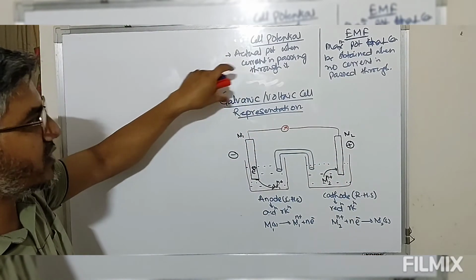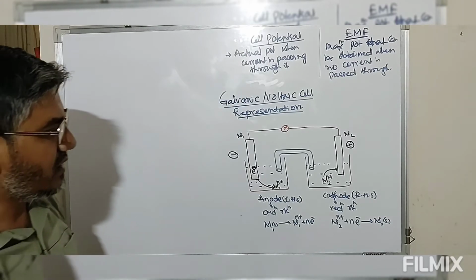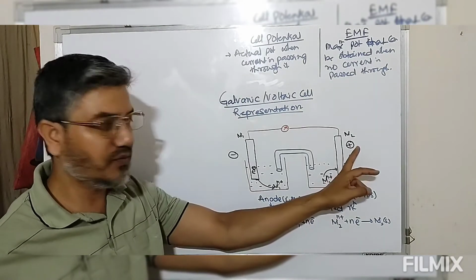So in a galvanic or voltaic cell, anode is the negative terminal, cathode is the positive terminal.